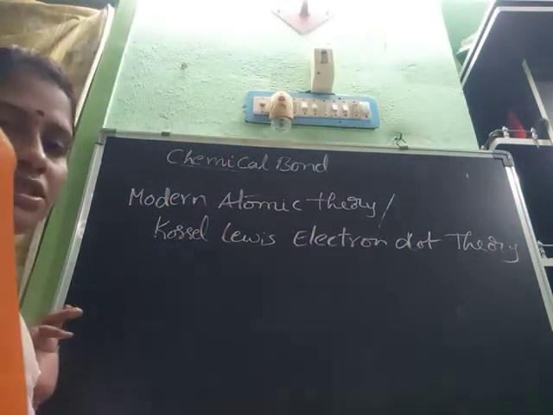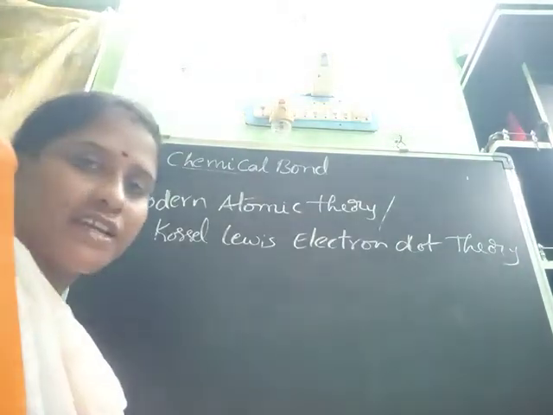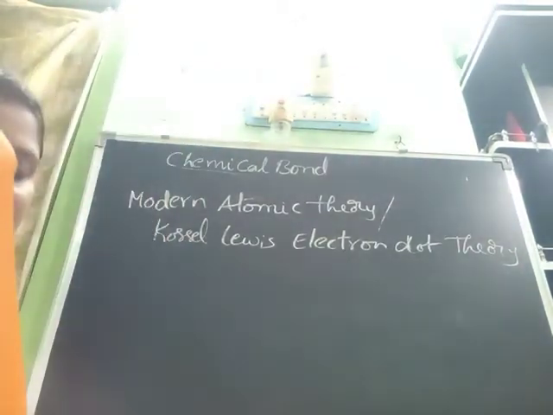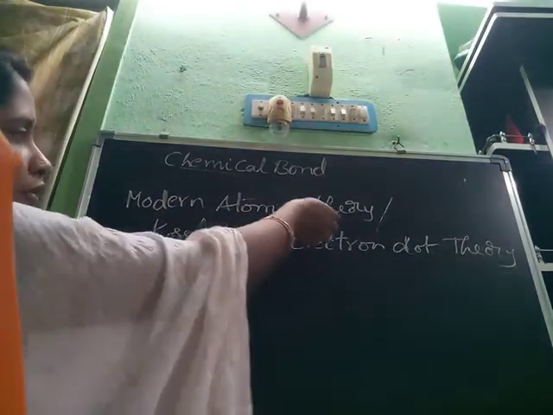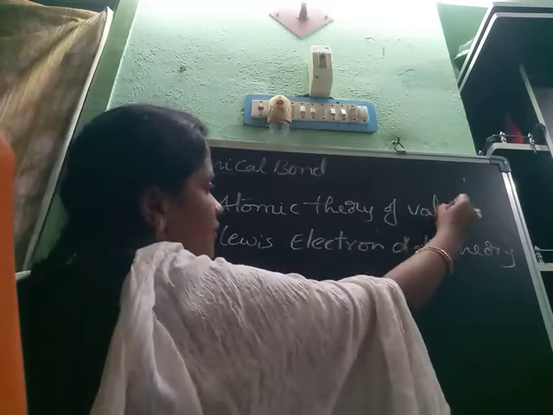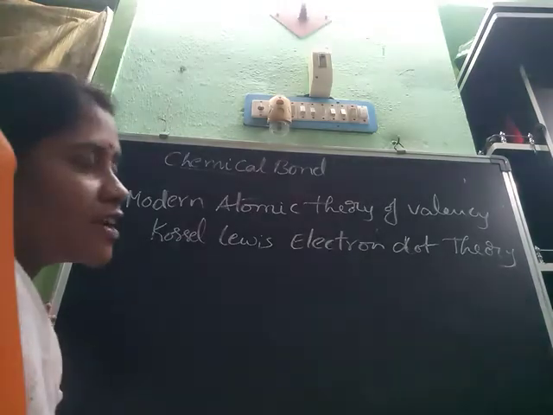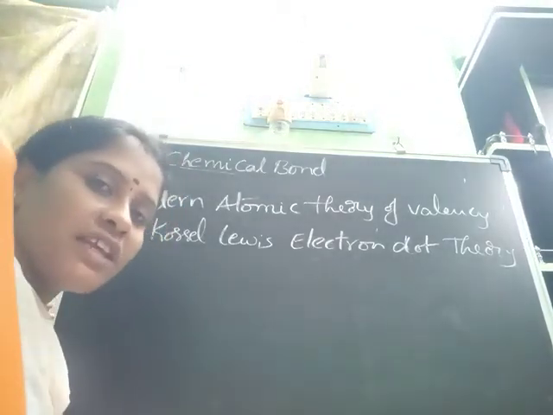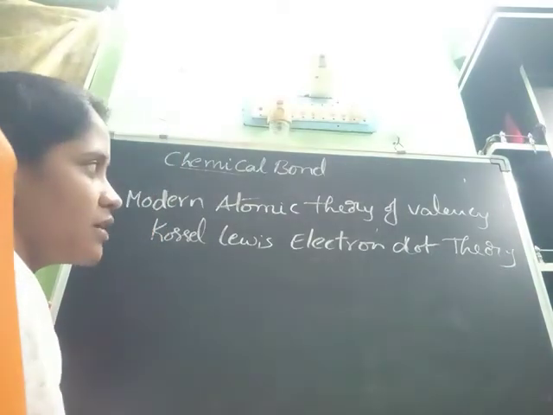It explains the outermost electrons. You can take it as the modern theory of valency. Modern atomic theory here is different from the comparison between Dalton's atomic theory and modern atomic theory.